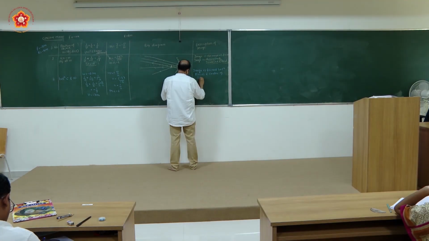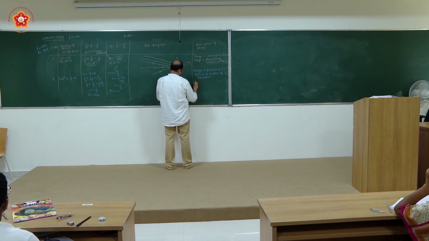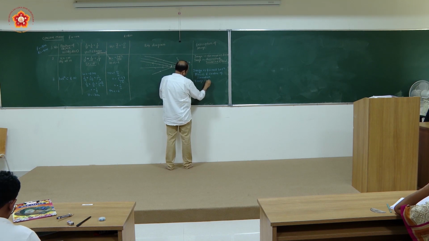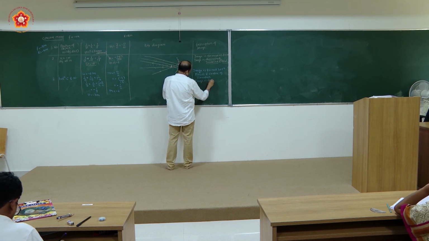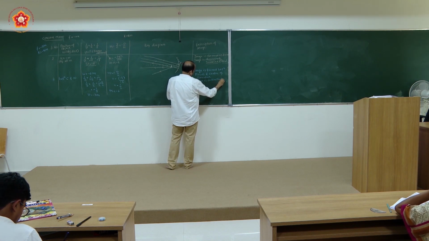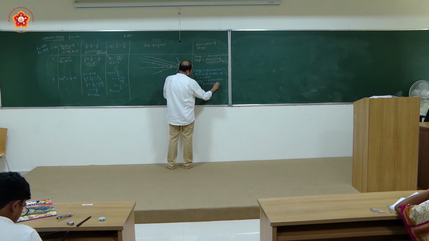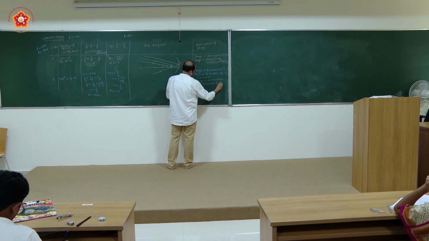You can check the values and accordingly write down. Second, image is still diminished because you are having minus 1 by 2 here, so it is diminished. It is inverted because of the minus sign, and it is formed in front of the mirror, so it will be real.